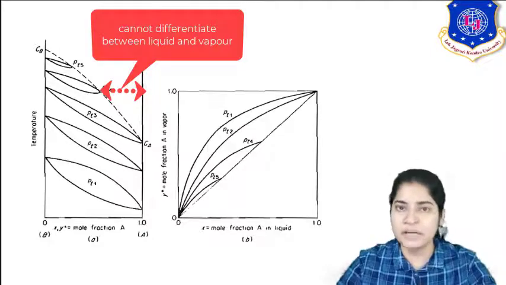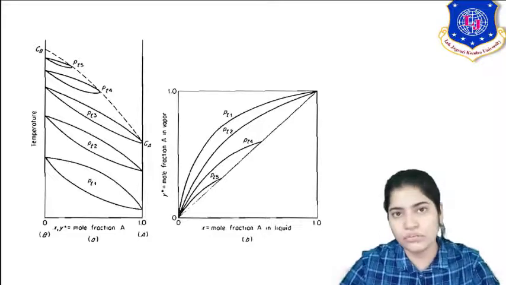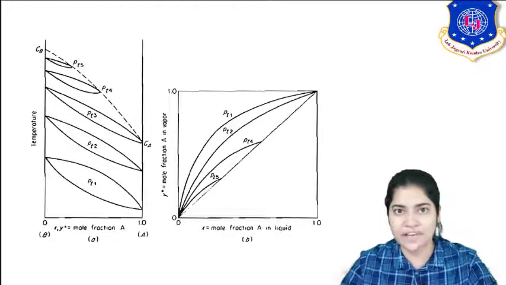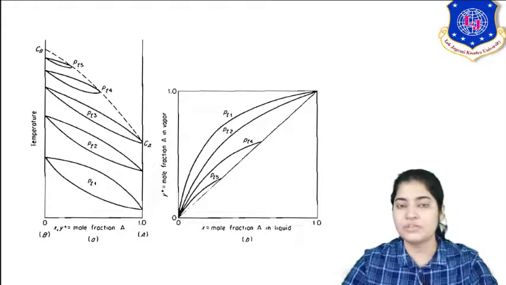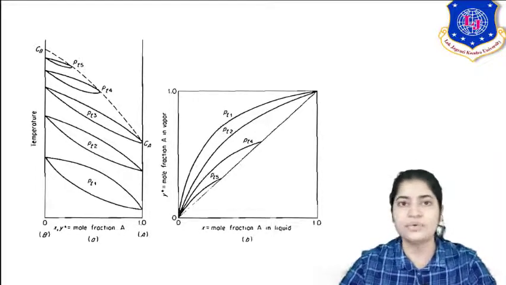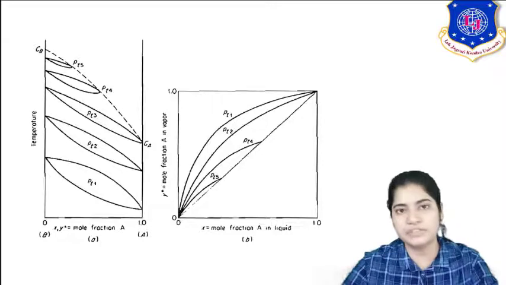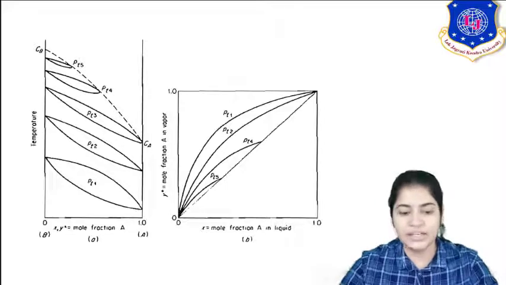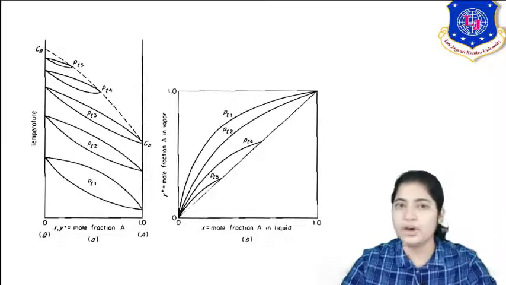Similarly in PT5, see how narrow your curve has gotten now. It means till that mole fraction only your liquid and vapor phase exist together. For the rest of the blank space, you are not able to differentiate liquid and vapor phase. Hence distillation operation is not applicable now. Corresponding to the XY diagram, note down the PT4 line and PT5. See how it is merging with the diagonal. Corresponding to PT4, draw a vertical line at the mole fraction of A in the liquid. Till that mole fraction only your separation is possible. Beyond that you can't separate.